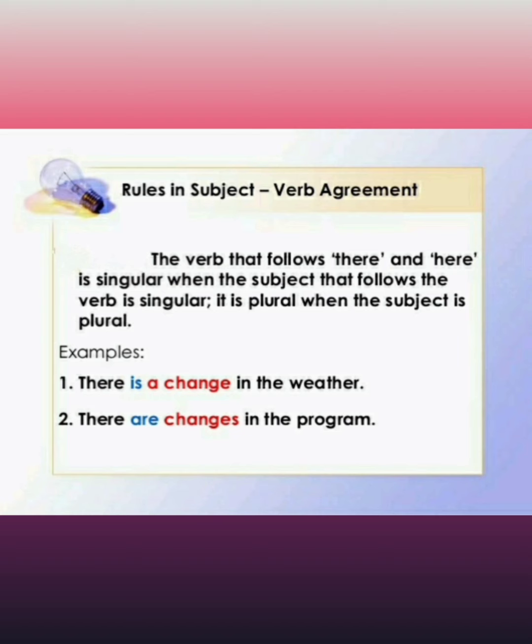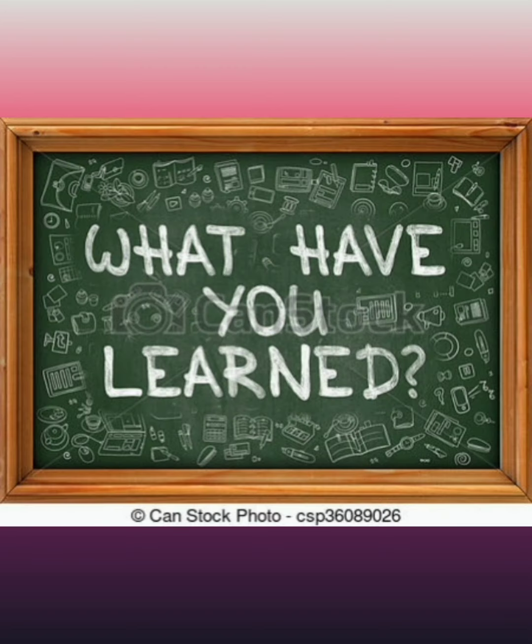Okay, so there is a change means only one change, that's why is. And changes is plural form, that's why are. There are changes in the program. Okay, so if the subject that follows is singular, the verb is also singular, and if the subject is plural, then the verb is also plural.